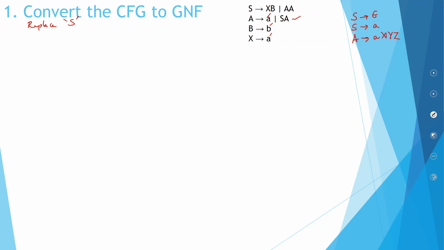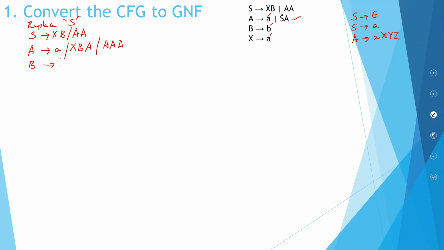Always replace S. So let's start doing it. S is XB, AA. A is A. You have an S coming up over here. Replace that S. Okay, S is actually two things. So when you replace, you will get XBA, and you will even get AAA.